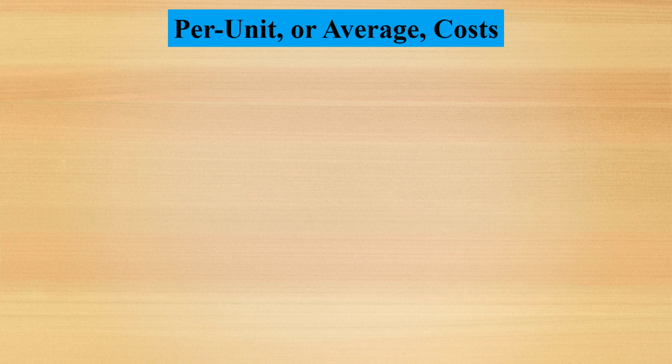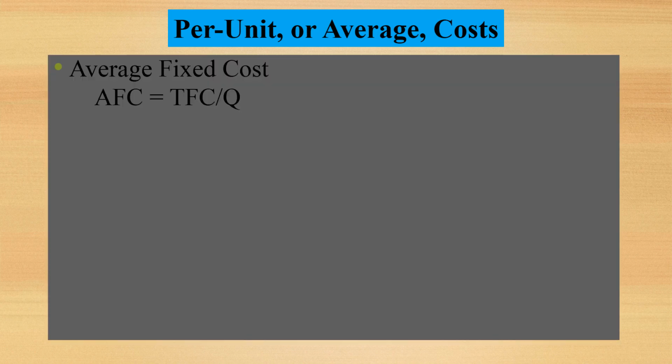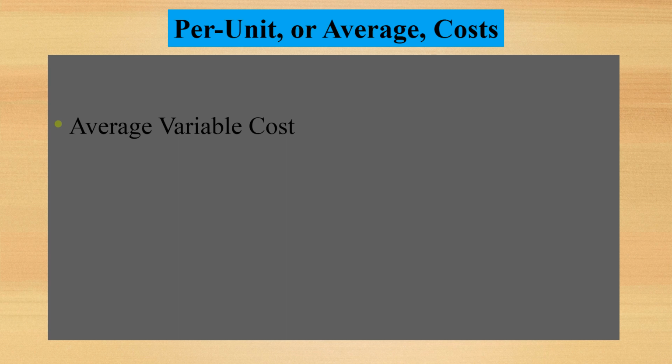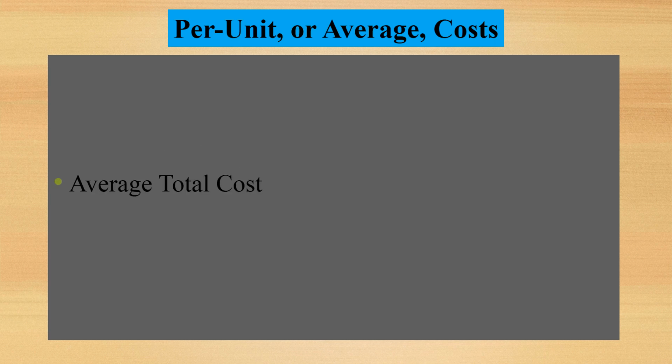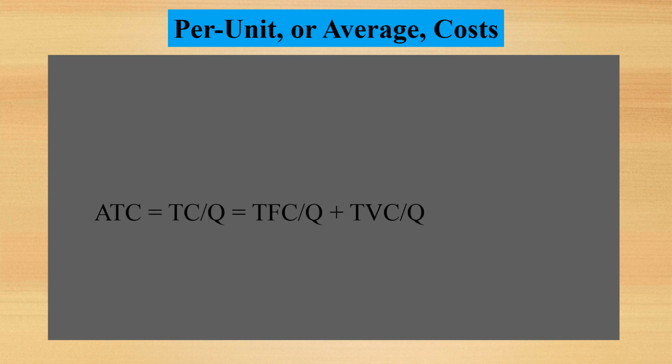Per unit or average cost. Average fixed cost is equal to total fixed cost divided by Q, or quantity of output. Average variable cost is equal to total variable cost divided by quantity of output. Average total cost is equal to total cost divided by Q.